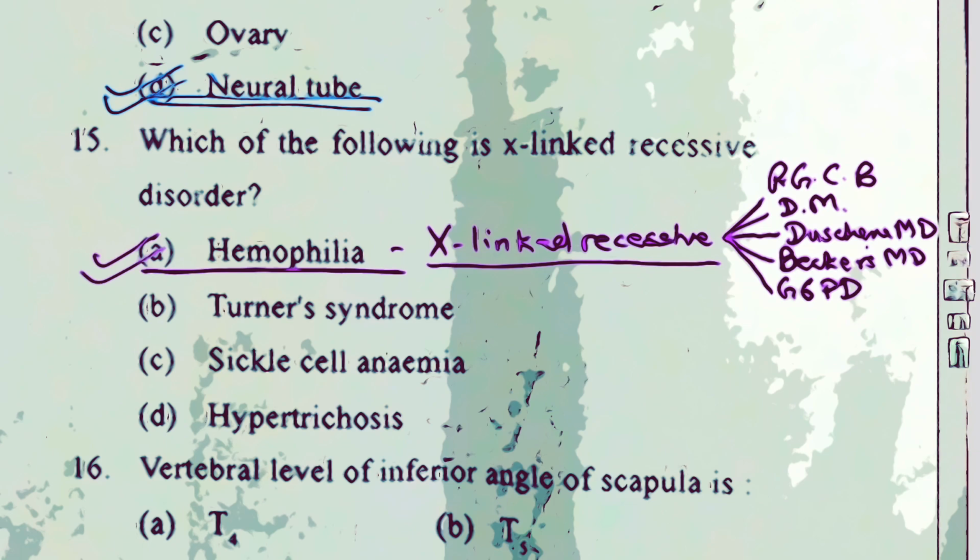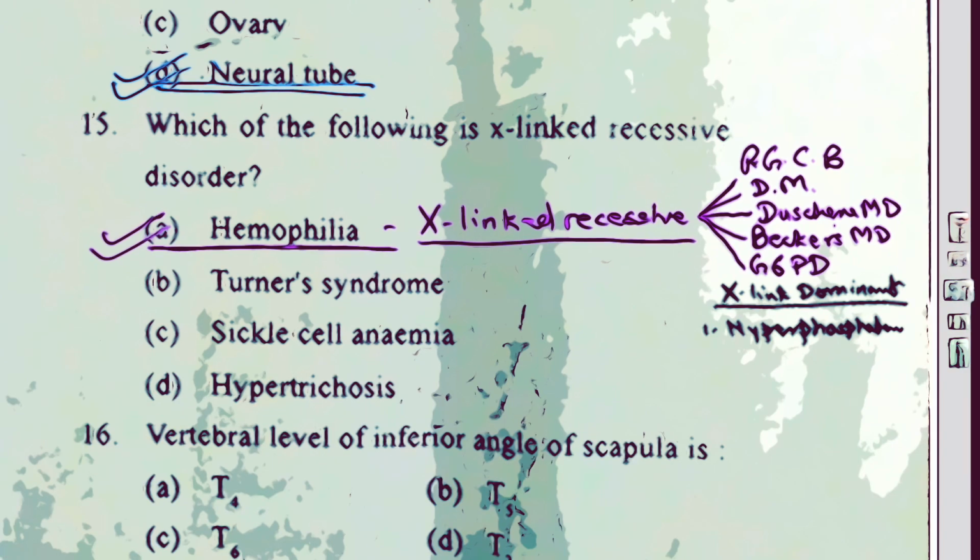There are many in the list. I'm just giving you the important ones. In case they ask sometime about X-linked dominant disorders, at least a few important ones you should remember. One is hyperphosphatemia. Remember this, hyperphosphatemia. Another is vitamin D resistant rickets. And there's another one, that is XG blood groups.